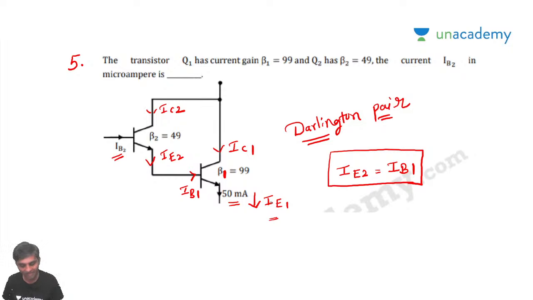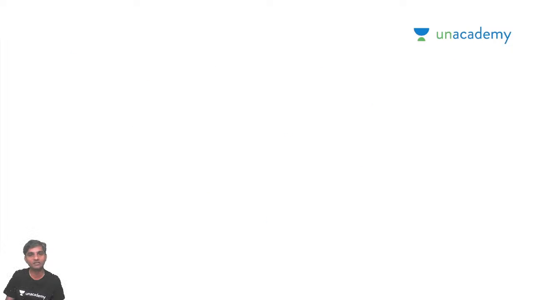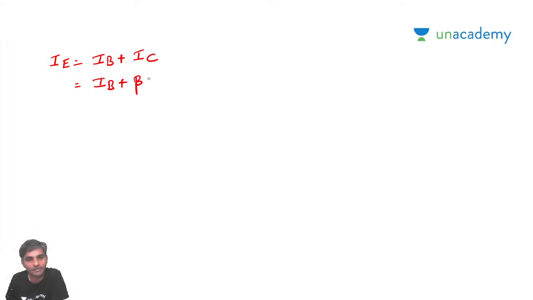If you know the value of IE1, now you can easily calculate IB1. So what is IB1? Direct question. We know the relationship between base current and emitter current: IE is equal to IB plus IC, a standard equation. IC is nothing but beta times IB. So I can write (1 plus beta) times IB is equal to IE.